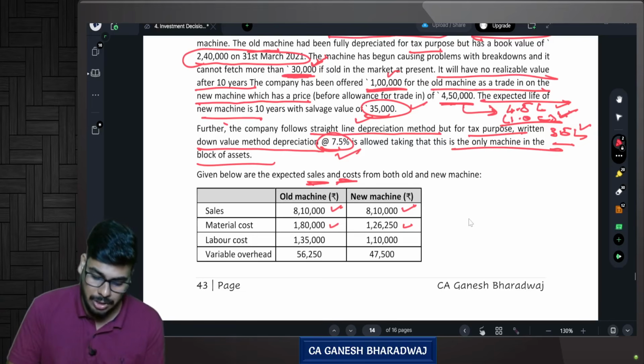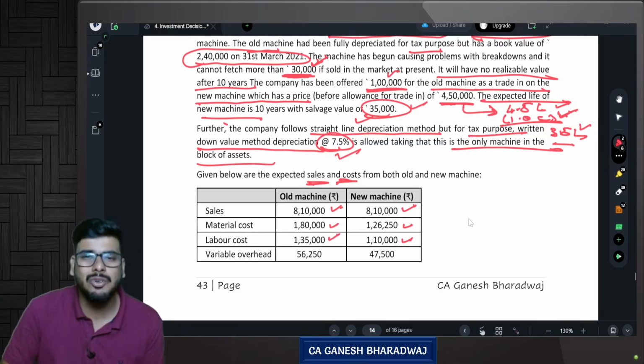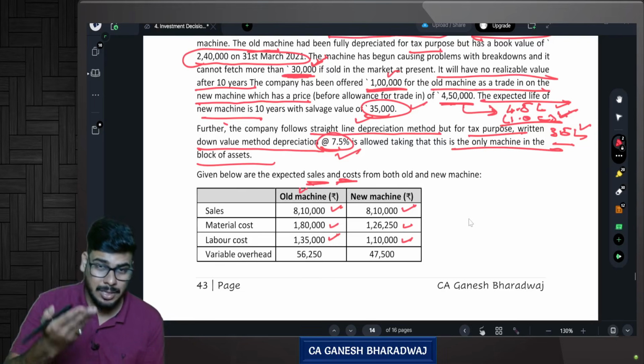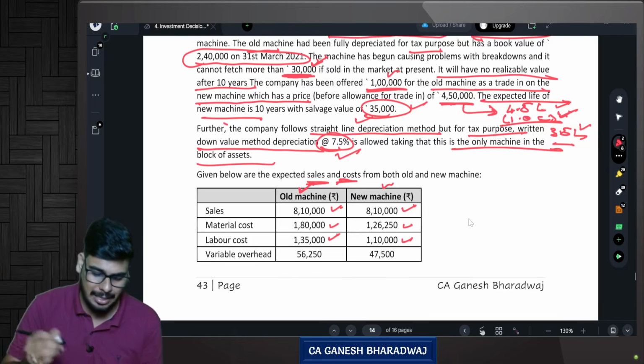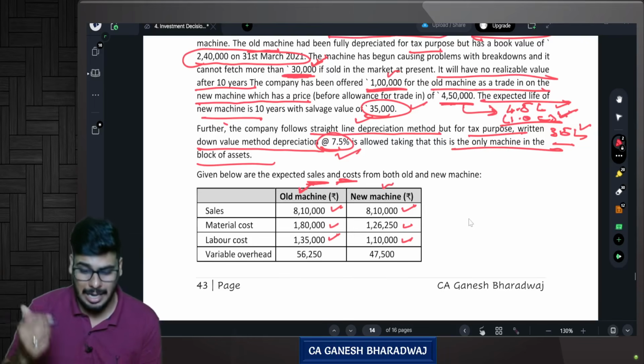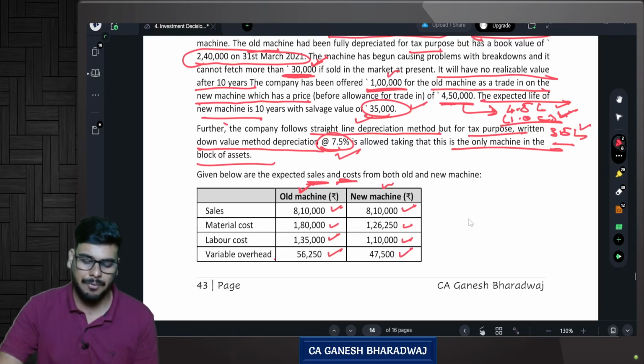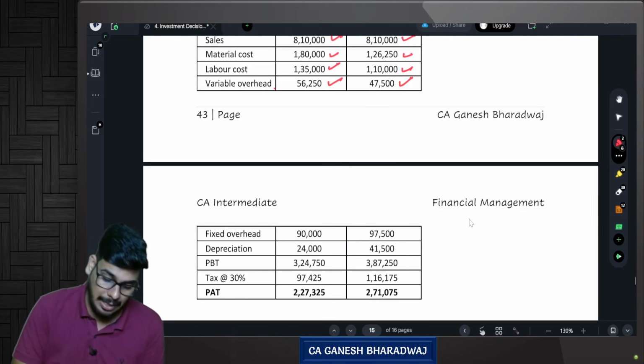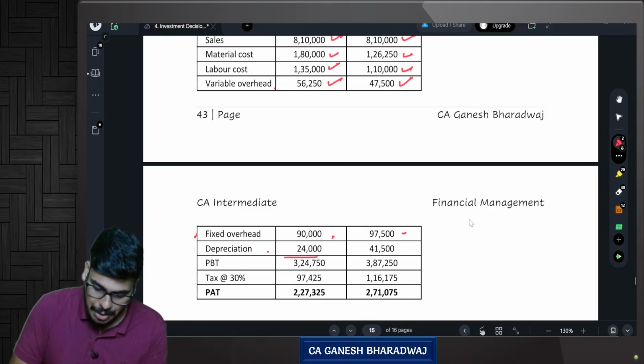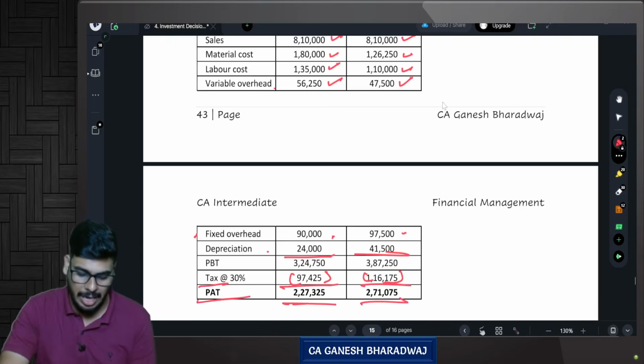Next, labor cost is 135 in the old machine, new machine only 110. Why? Because this is your manual machine, whereas the new machine is automated, so lesser wastage cost, lesser labor cost. Then variable overhead is also lesser. The variable overhead is 56,250 for the old machine, whereas just 47,500 for the new machine. These are the required data given, and of course fixed overheads, respective depreciation figures, profit before tax, tax, and then your profit after tax for each of the two alternatives have been given.